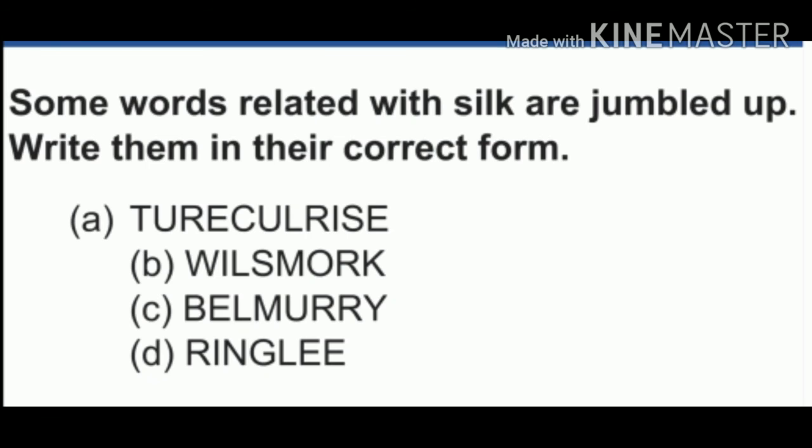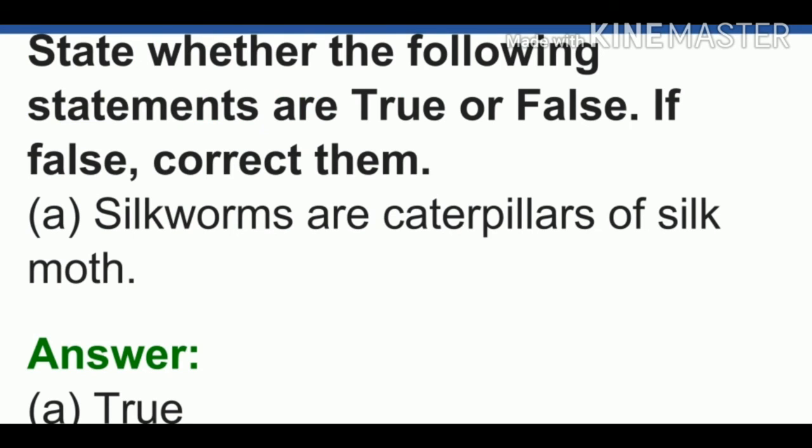See, children, see carefully and then tell your answer. Have you guessed? Yes, I think you have guessed the answer. It is sericulture, silkworm, mulberry, reeling. So the next one: one more question for you. State whether the following statements are true or false. If false, correct them. If it is true, no need. Whether it is false, you have to write the correct answer. See the first one: silkworms are caterpillars of silk moth.